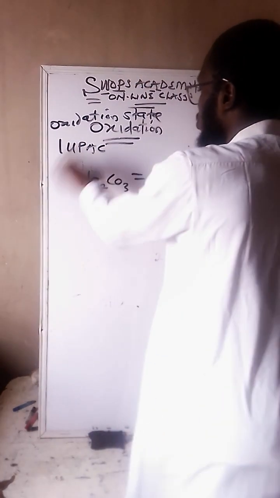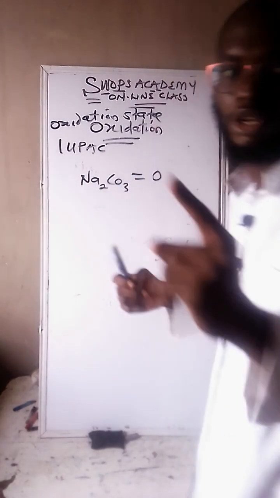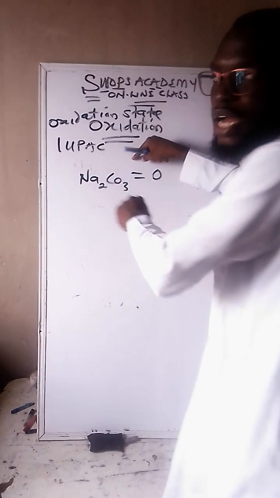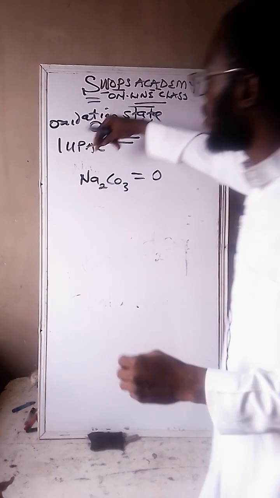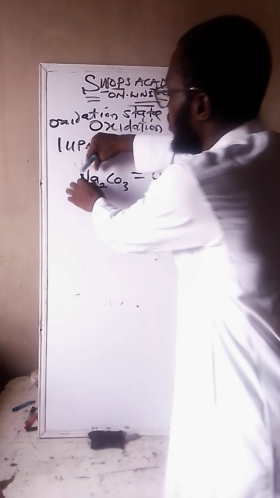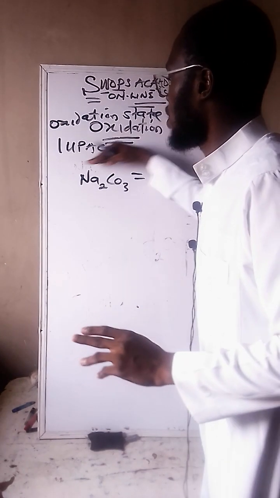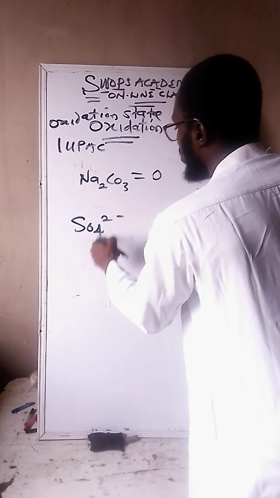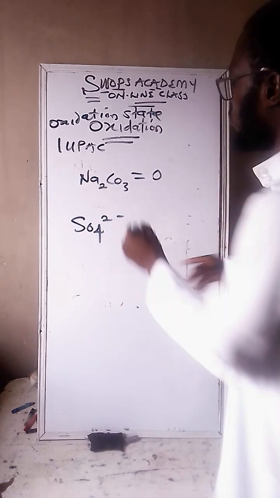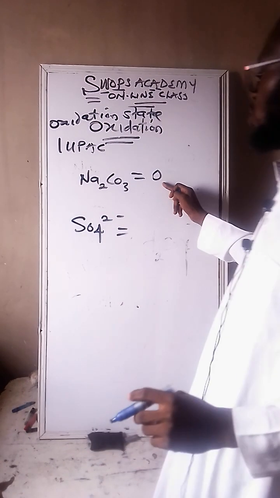If it is a compound, made of the coming together of 1, 2, 3 elements, and there is no charge on top like +2 or -1, you equate it to be 0, and you make use of their outer valency to solve the question. But if it is a radical, as I explained earlier, like SO4 2-, that is where we do make a mistake. You won't equate it to be 0. These are the two rules. Please try and note that. This is a compound, you equate it to be 0.